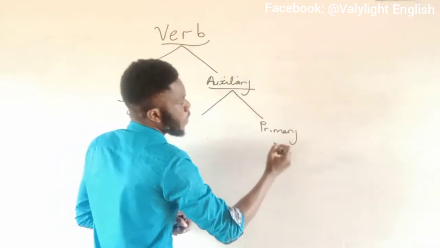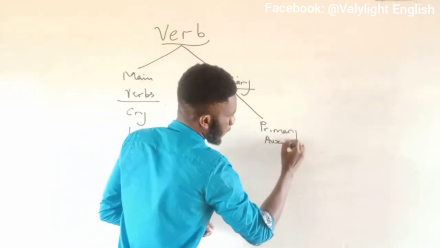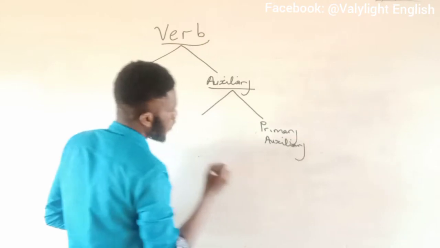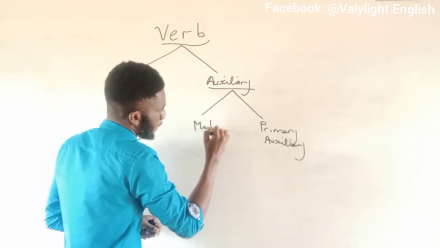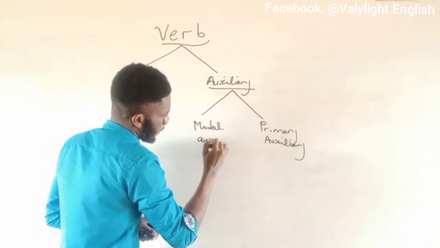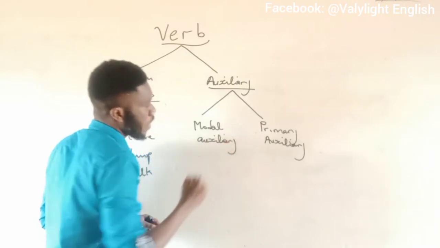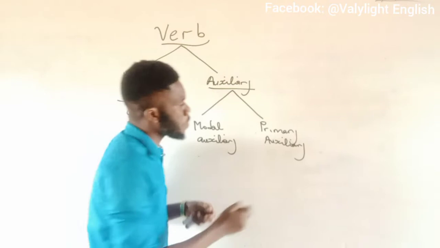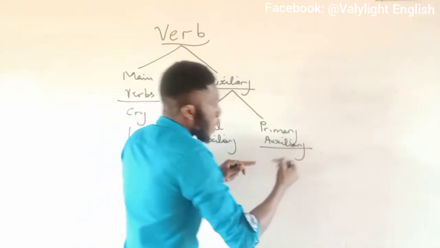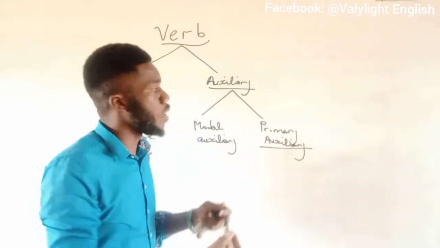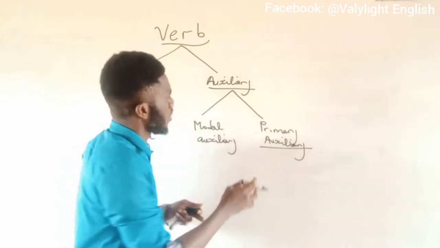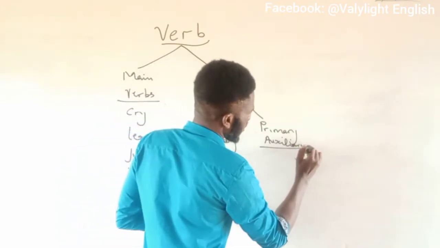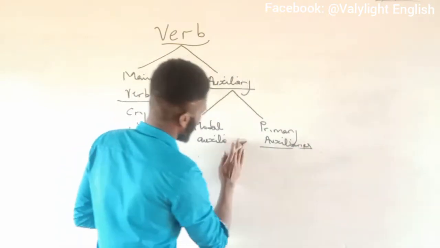Okay, we have the primary auxiliary and we have the modal auxiliary. Remember, these are helping verbs. This primary auxiliary verbs, this is what we mean. Primary auxiliary verbs. No, this should be primary auxiliaries, sorry.